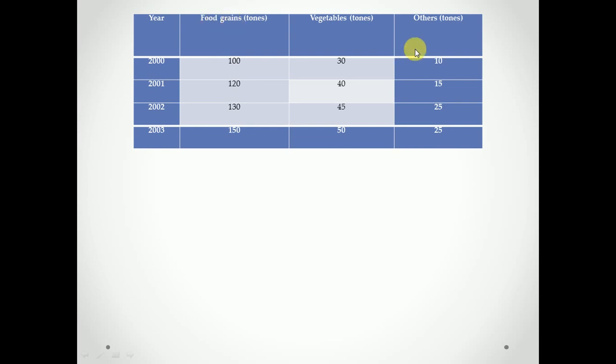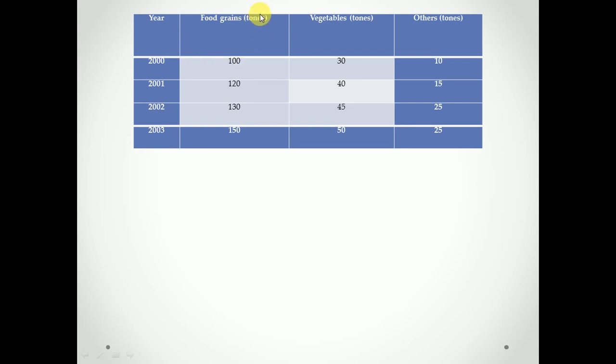There are three attributes or groups, that is food grains, vegetables and others. It is the area in hectares.